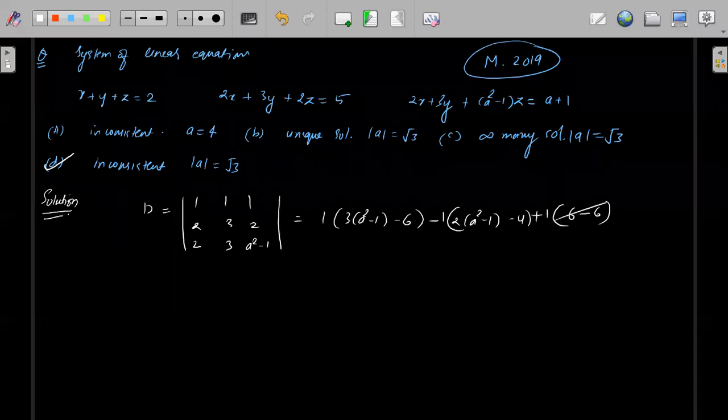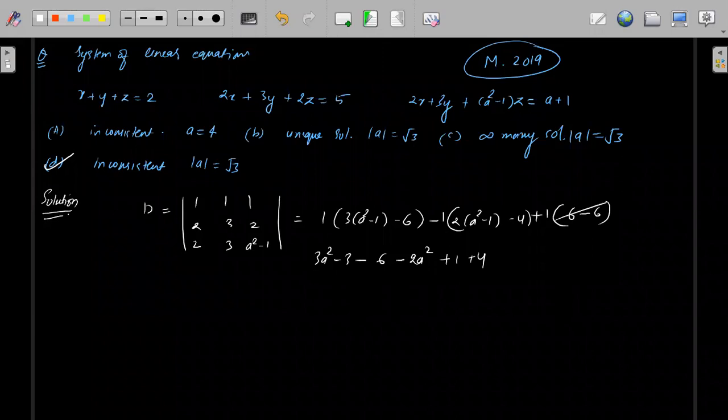So this will become 0. So this is 3a square minus 3 minus 6 minus 2a square, plus 4. So this is 3a square minus 2a square, which will become a square, and minus 9 plus 4.